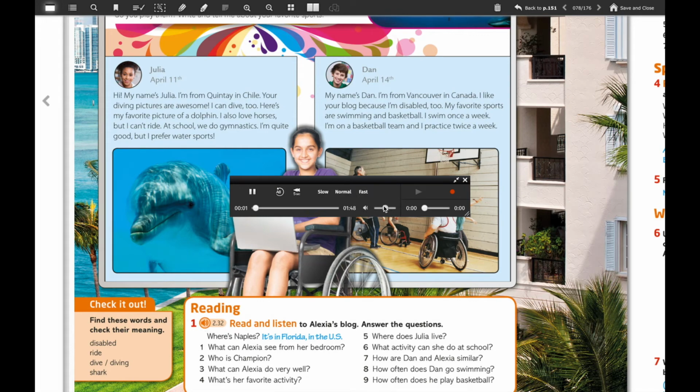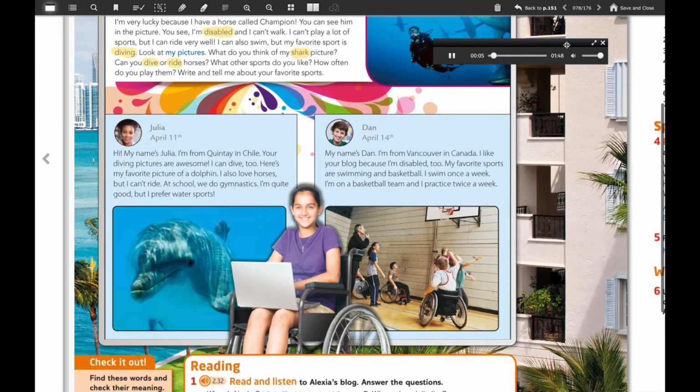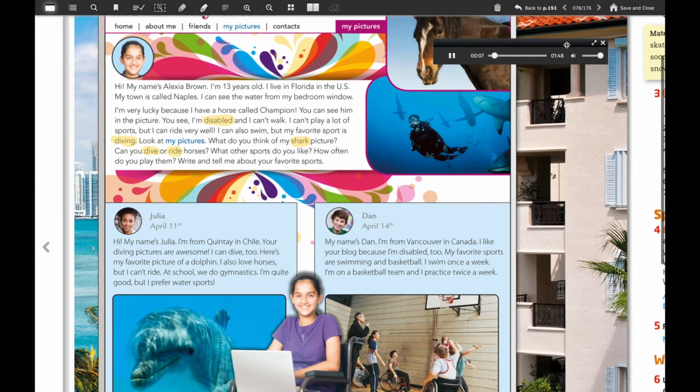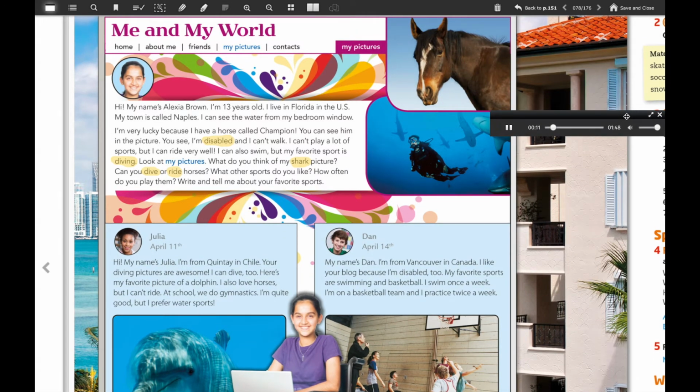Unit 7, Skills, Reading, page 78, Exercise 1. Me and my world. Hi, my name's Alexia Brown. I'm 13 years old. I live in Florida, in the U.S. My town is called Naples. I can see the water from my bedroom window. I'm very lucky because I have a horse called Champion.